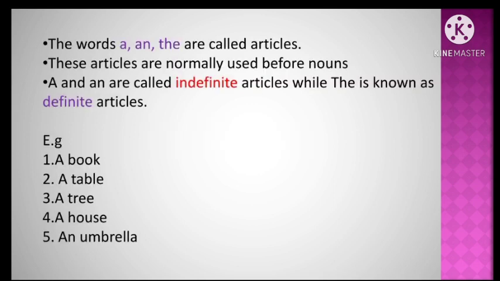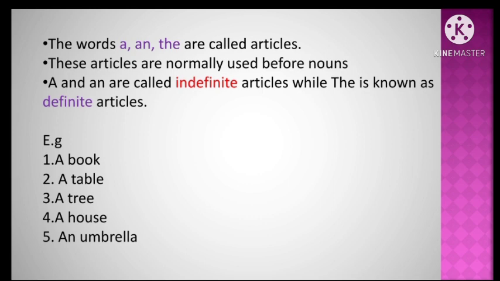What are the articles? The words a and the are called articles. These articles are normally used before nouns. What are the nouns? We have already learned that noun is a naming word. Cat, park, school. These are all nouns.